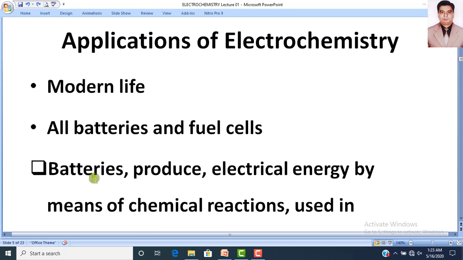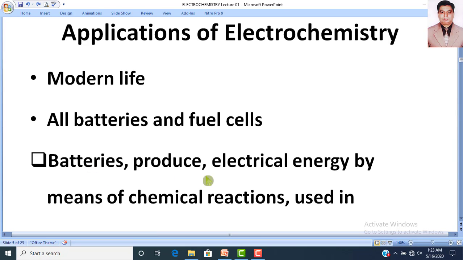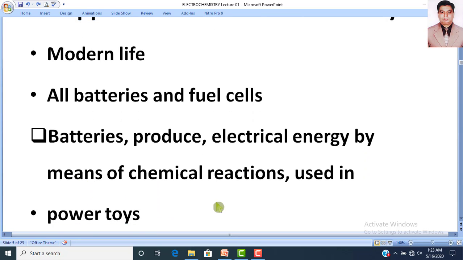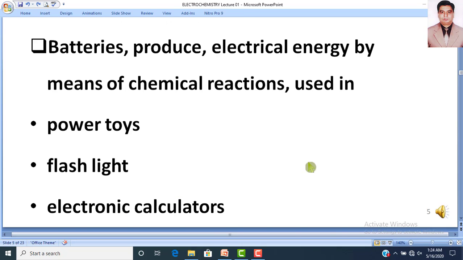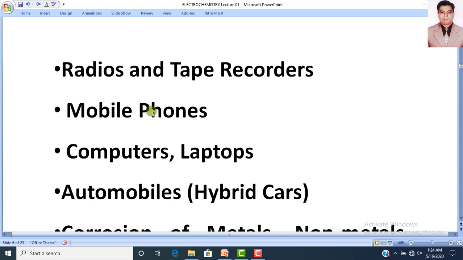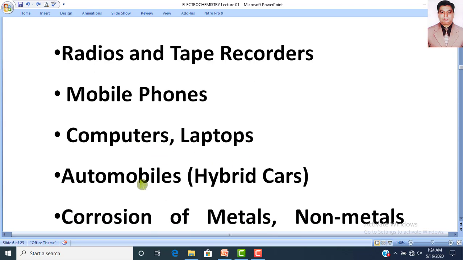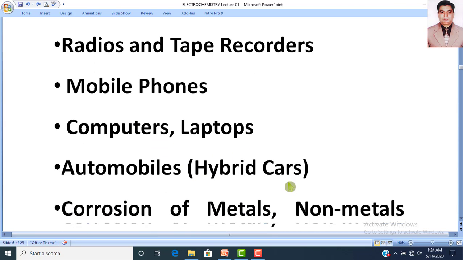Batteries. What do the batteries do in our equipment? Batteries produce electrical energy by means of chemical reactions, and batteries are used in our power toys, in flashlights, in electronic calculators, radios, tape recorders, mobile phones, computers, laptops, especially in hybrid cars.